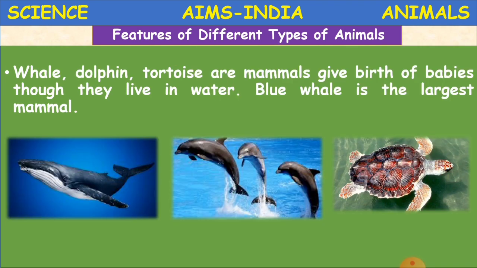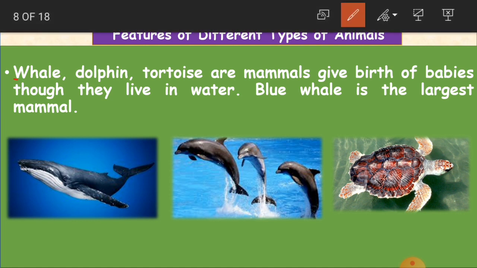So what are mammals here? Whale, dolphin, tortoise are mammals, and they give birth to babies though they live in water. See children, mammals are nothing but those who can give birth to their young ones and can produce milk to feed their young ones. So these type of animals are called mammals. Okay, and here whale, dolphin and tortoise. You can see here in the picture, this is the whale and these are dolphins, and this is the tortoise.